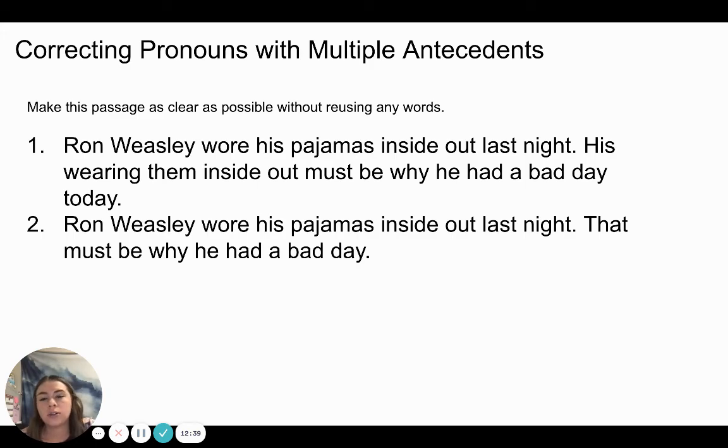Now, we are going to correct pronouns with multiple antecedents. So the directions say to make this passage as clear as possible without reusing any words. So number 1 says, Ron Weasley wore his pajamas inside out last night. His wearing them inside out must be why he had a bad day today. Or number 2, Ron Weasley wore his pajamas inside out last night. That must be why he had a bad day. Circle the correct answer.